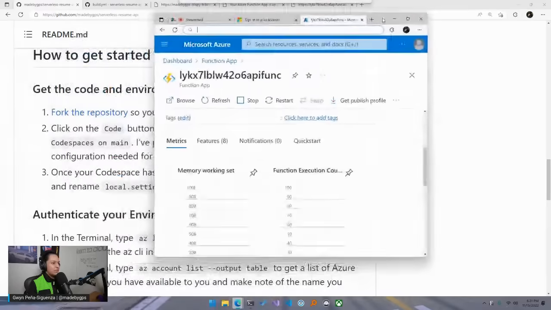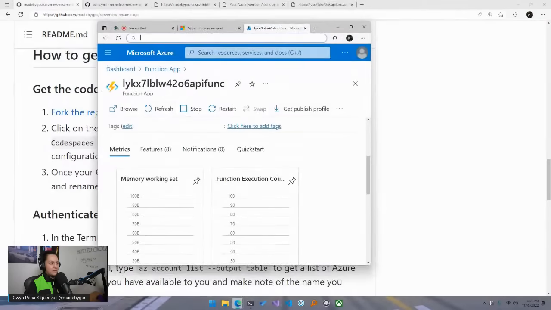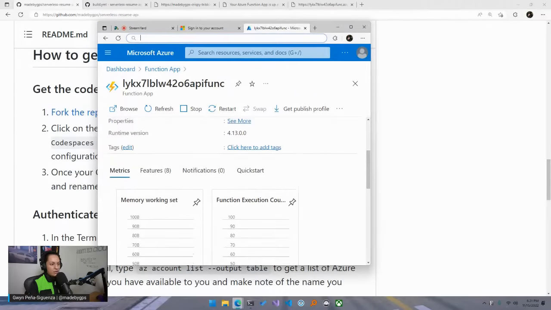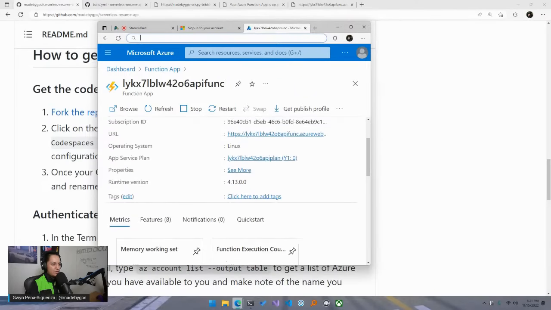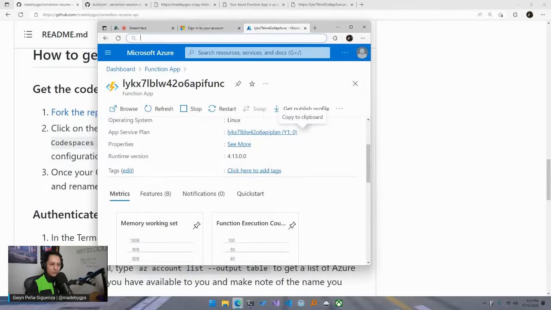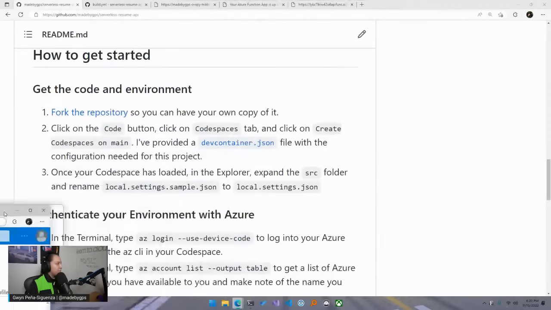So this is what your functions should look like. If you go to dashboard function app and select the name of the function, you can identify it by looking at the correct resource group. Remember, it's rg-serverless resume API. And then here's where you can get all the details, like your URL for your app, and that's what you'll need to visit your function app.